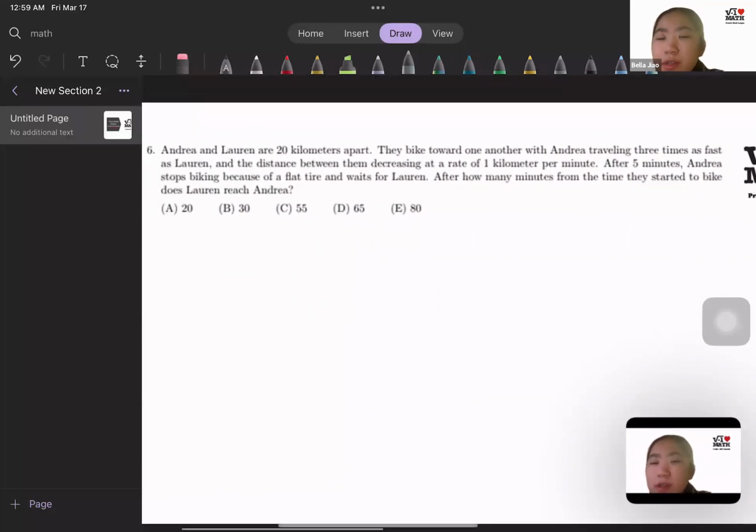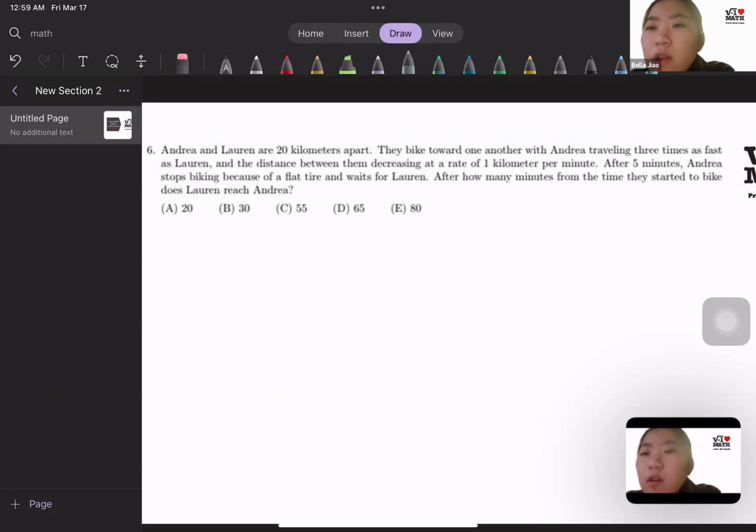Okay, question 6. So Andrea and Lauren, they're 20 kilometers apart and they bike towards each other. Andrea travels 3 times as fast as Lauren, and the distance between them decreases at a rate of 1 kilometer per minute. And then after 5 minutes, Andrea stops biking and waits for Lauren.